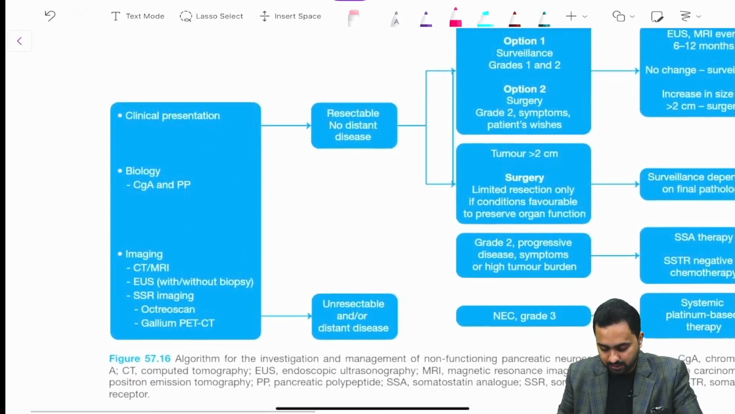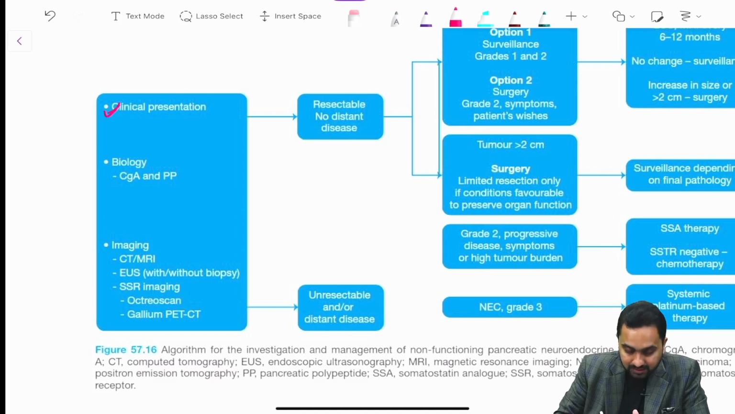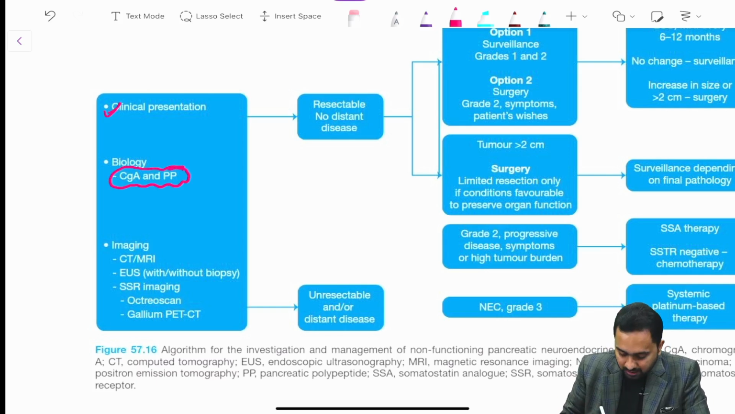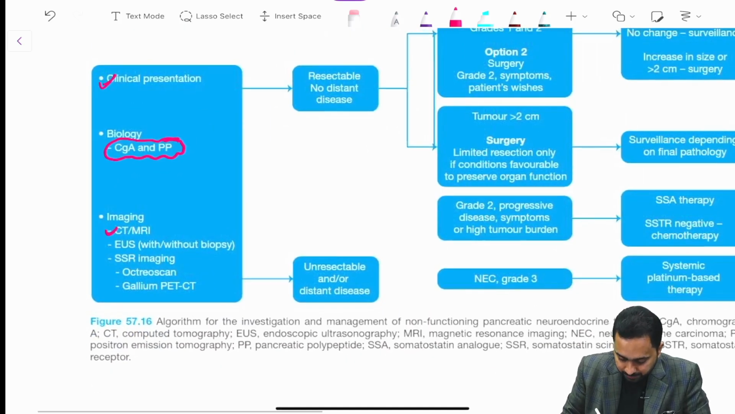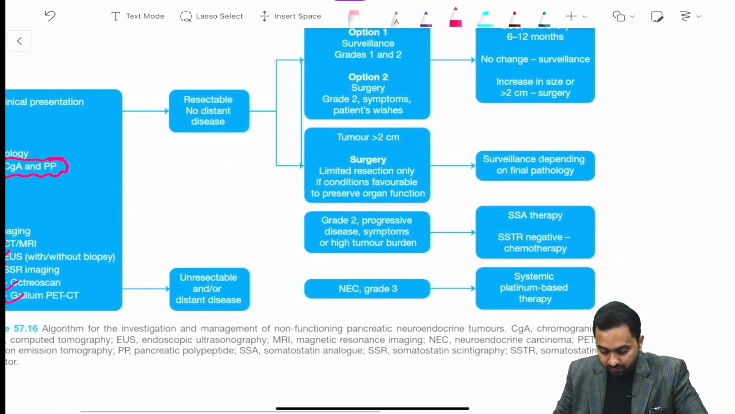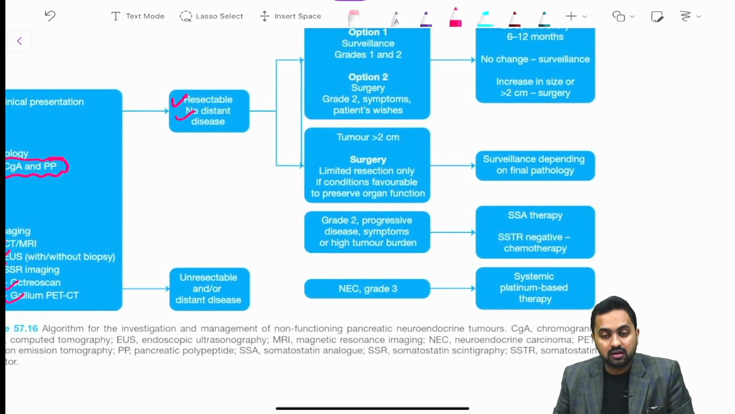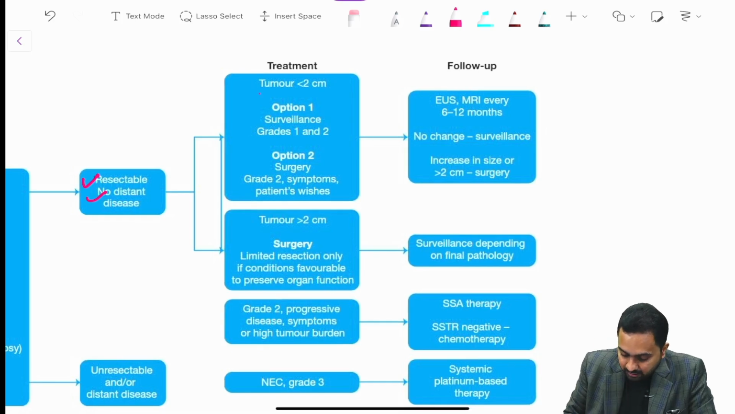So how do you evaluate your non-functioning pancreatic neuroendocrine tumors? We check for the clinical presentation. In biology we have your chromogranin A and the PP, which is elevated. Then the imaging modalities include your CT, MRI, endoscopic ultrasound, right. Then you have your octoscan and gallium PET CT scan. Now we check for whether it is resectable or no distant disease. Now if it is resectable and no distant disease is present, then we check for the tumor size.